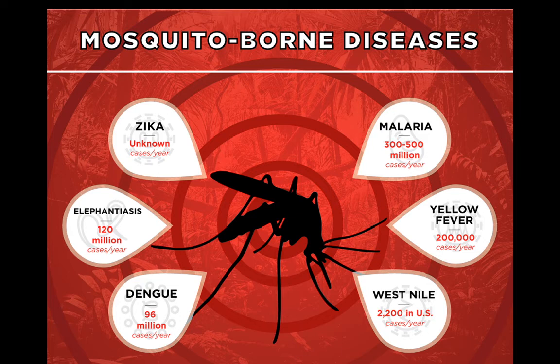Then the West Nile, that is also a disease. West Nile is transmitted by an infected mosquito. West Nile is a virus, and that virus is carried by the mosquito. When the mosquito bites us, then that virus is transmitted into our body. Don't get confused. Mosquitoes are only the carriers of those diseases.